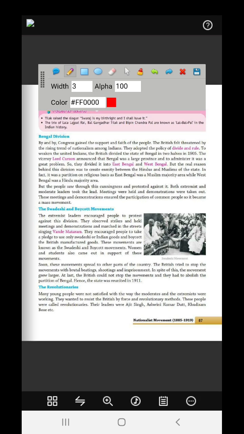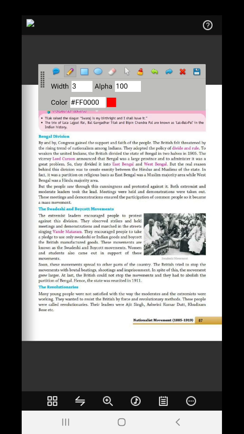So they divided it into East Bengal and West Bengal. But Bengal was not so large a province that Lord Curzon could not control it. He could not control it mainly because nationalism was rising in the capital, Calcutta. So it was divided into two parts.